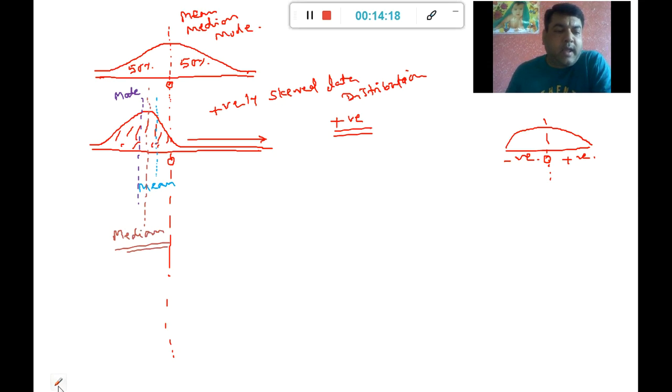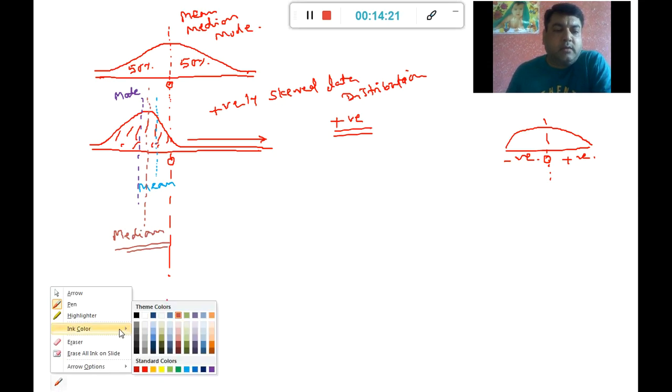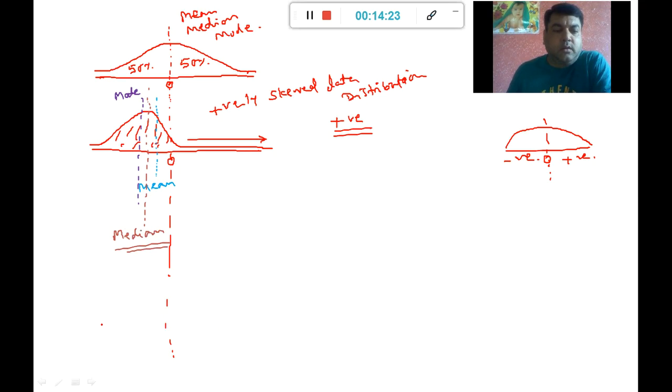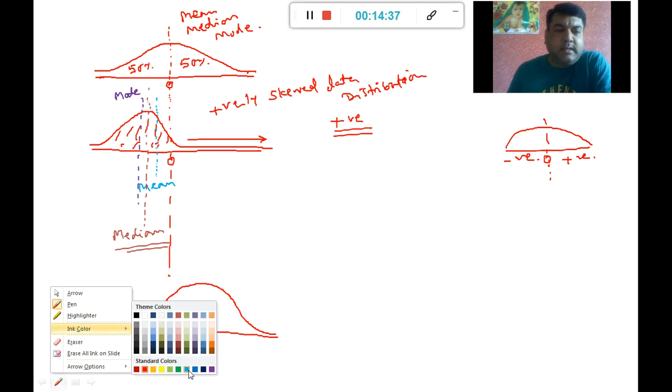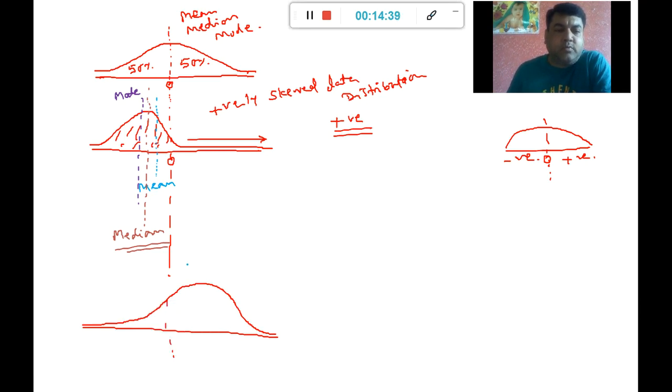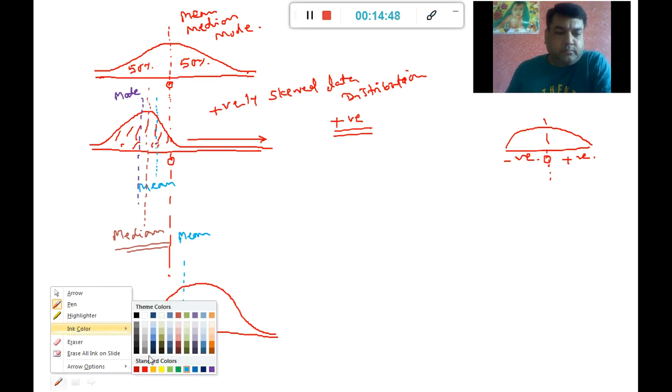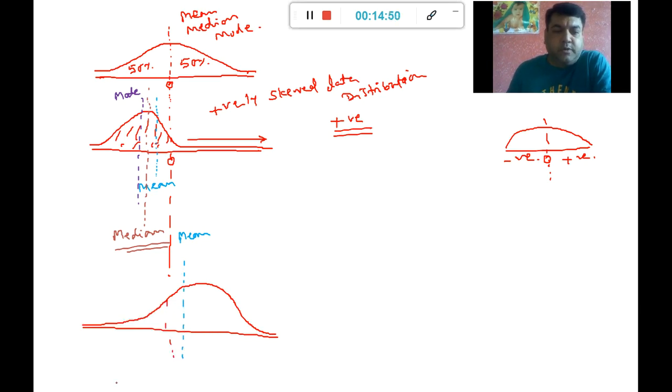Similarly, if I have a negatively skewed data, then the distribution will look like this. And in such a scenario, my mean is going to be here, my median is going to be here.